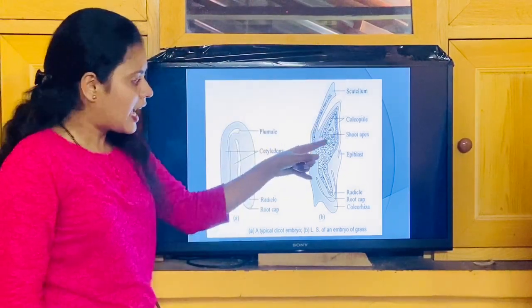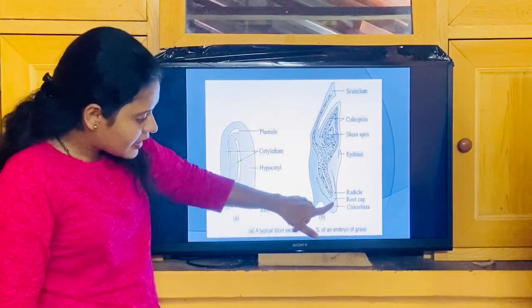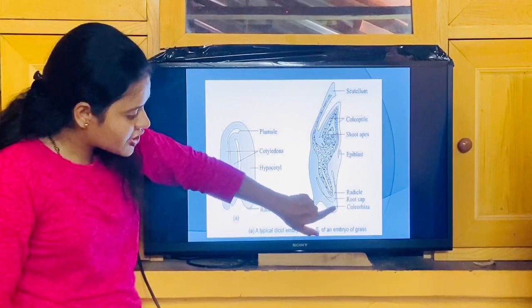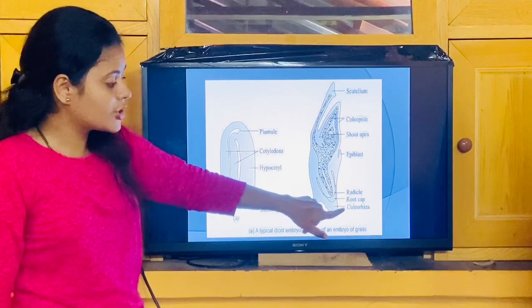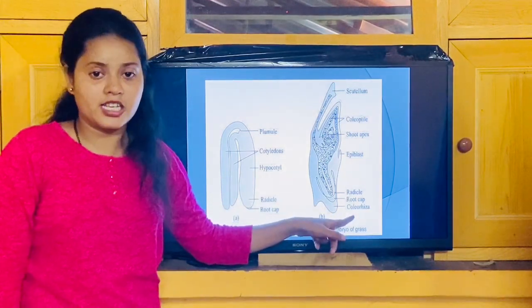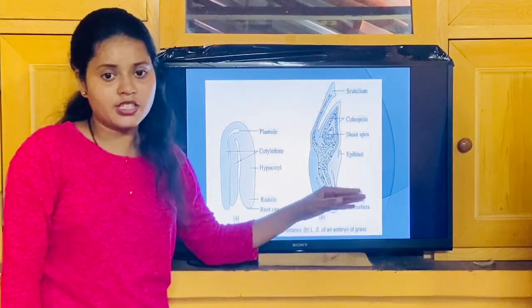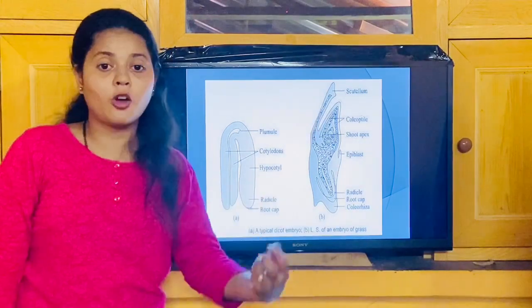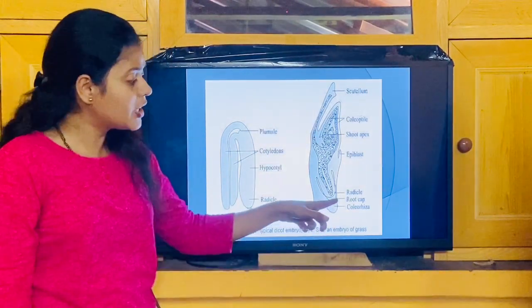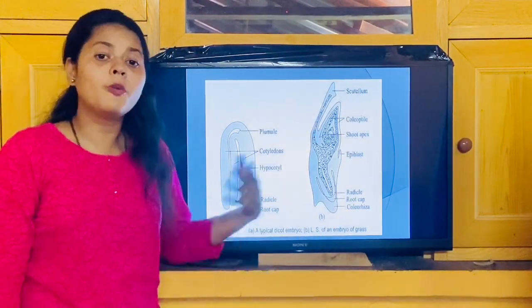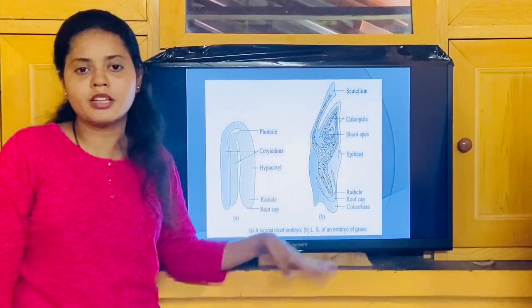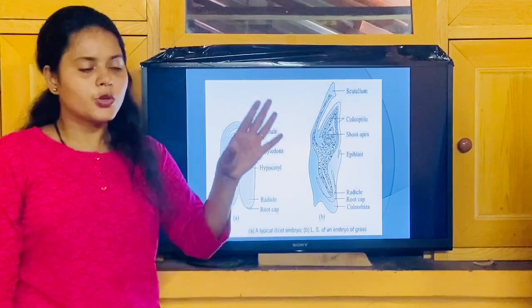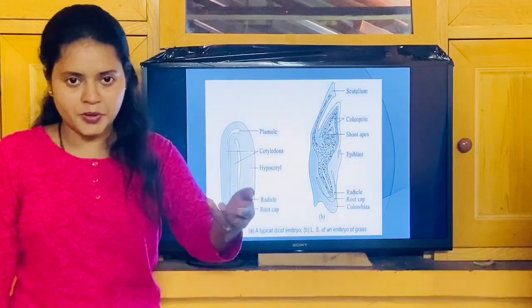And below the radicle there is an undifferentiated tissue referred to as the coleorhiza, which gives protection to the developing root tip. The root cap is there, but to get more protection there is the coleorhiza, which also helps the radicle in forming the root system. So you have to remember some more names here.